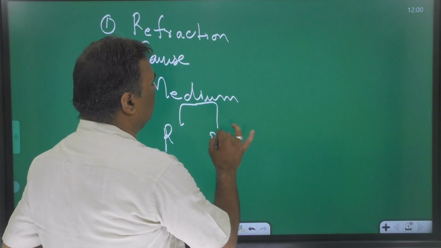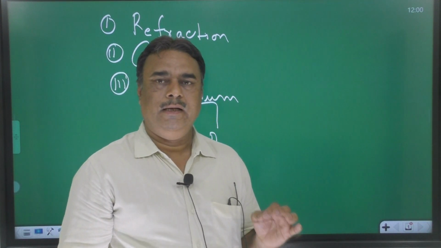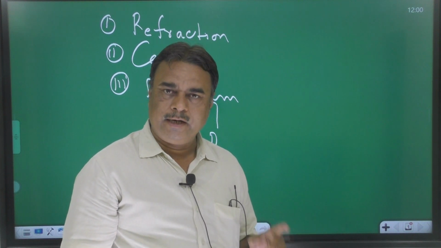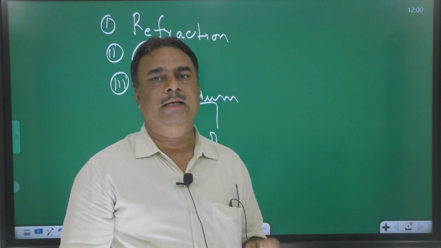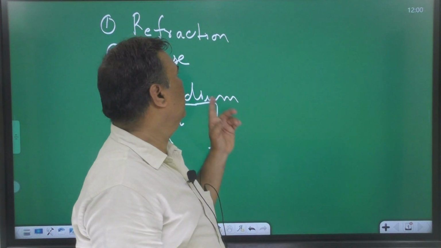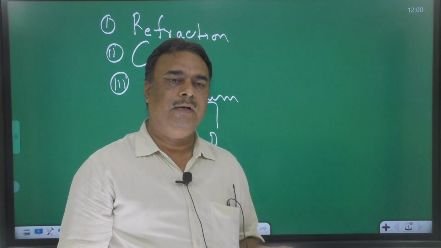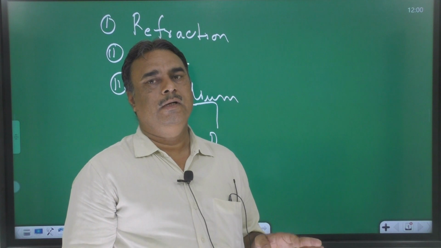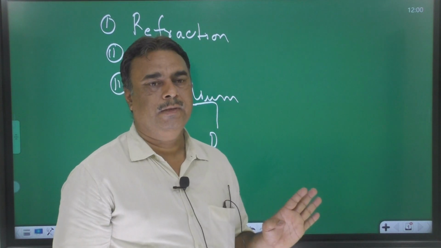The concept is this: speed of light is greater in rarer medium and speed of light is lesser in denser medium. It is the first concept in the refraction topic. By this, you can understand the type of the medium.